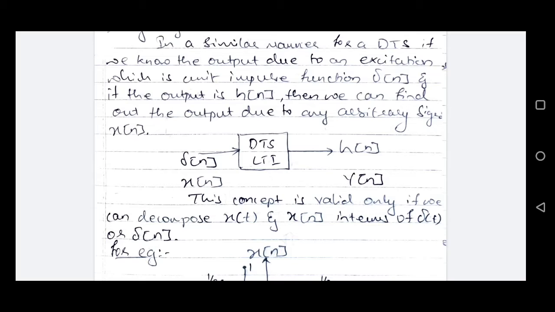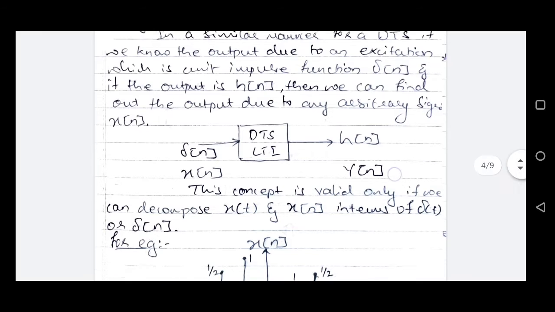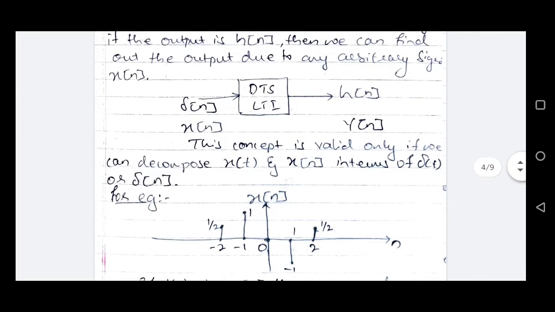And all of these concepts are valid only if we can decompose x of t or x of n, in general any signal, in terms of delta t or delta n, else the whole concept is invalid. Now, how do we decompose any arbitrary signal into simpler components, and how will superposition give us the signal under consideration? We'll look into that.